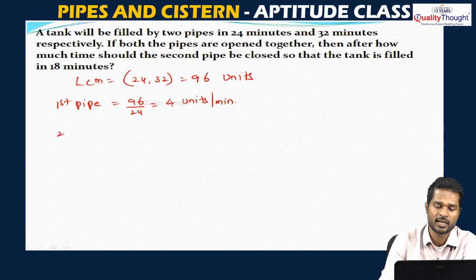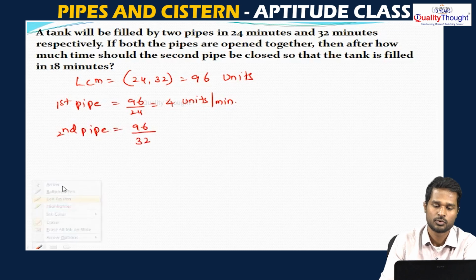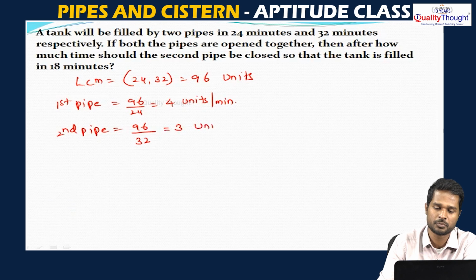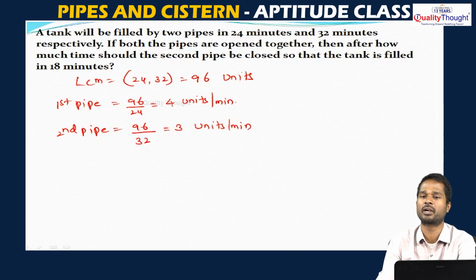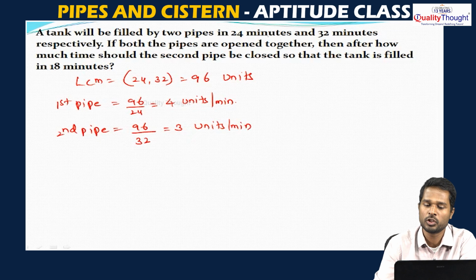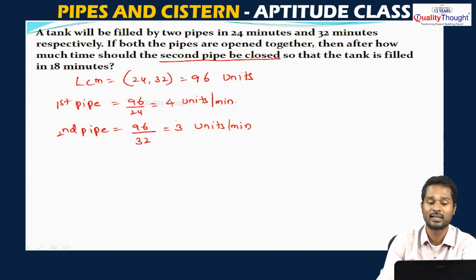Now, see the second pipe. So, 96 by the second pipe, which is 32. So, 96 by 32, 32 ones are 32, 32 threes are 96, that is 3 units per minute. That means the second pipe will send 3 units of water for every 1 minute into the tank. Now, see the question clearly. Both the pipes are open together, then after how much time should the second pipe be closed? Only the second pipe should be closed and the tank will fill in 18 minutes.